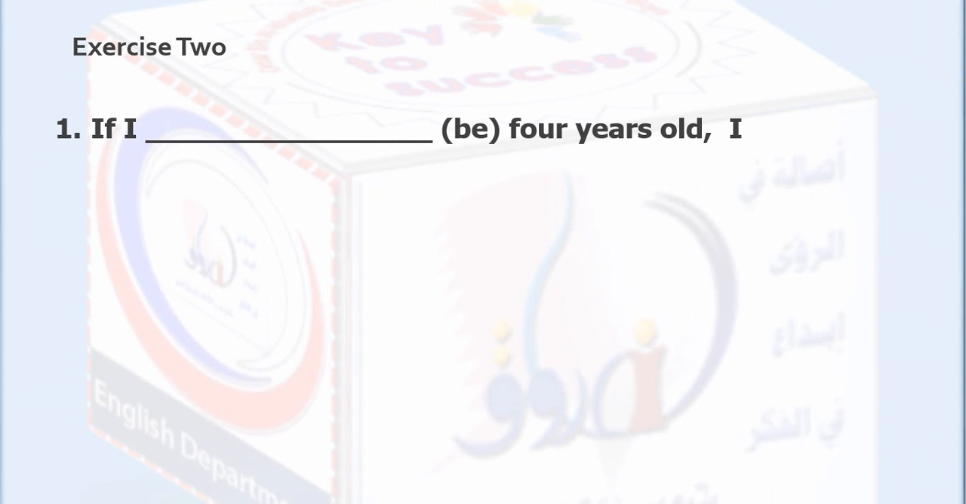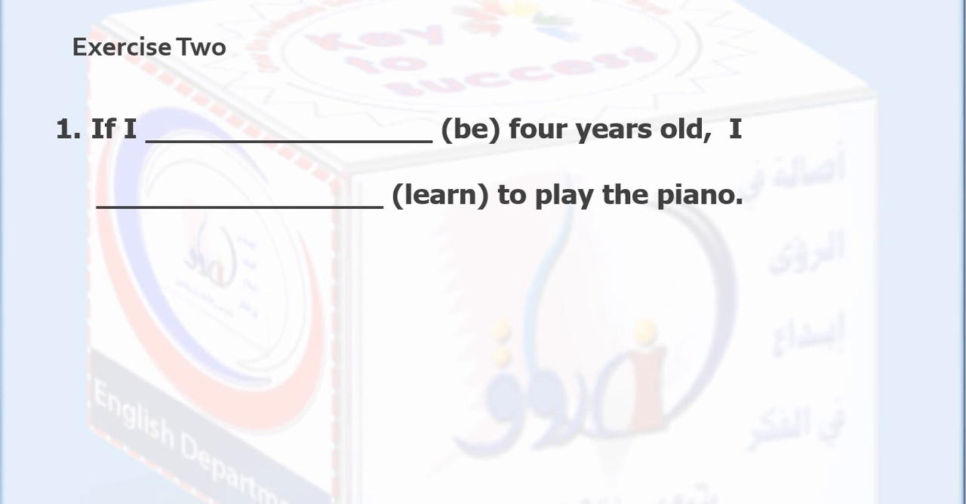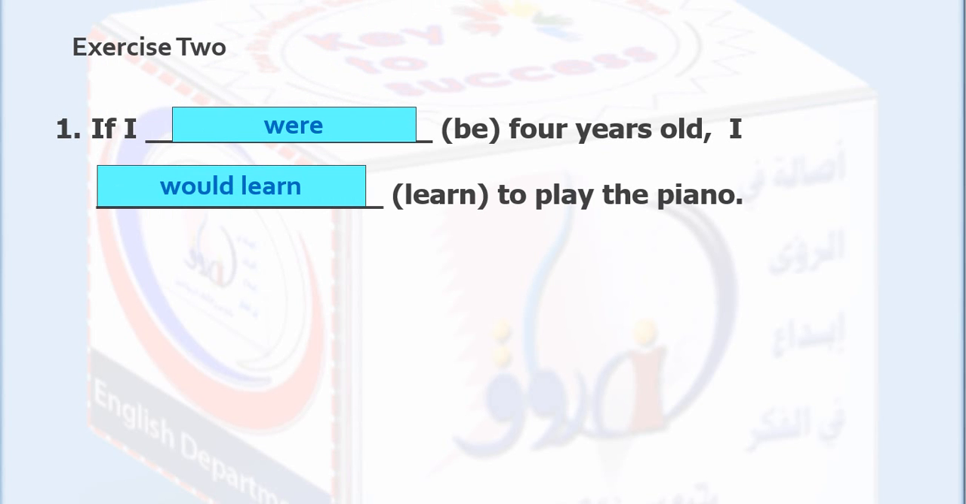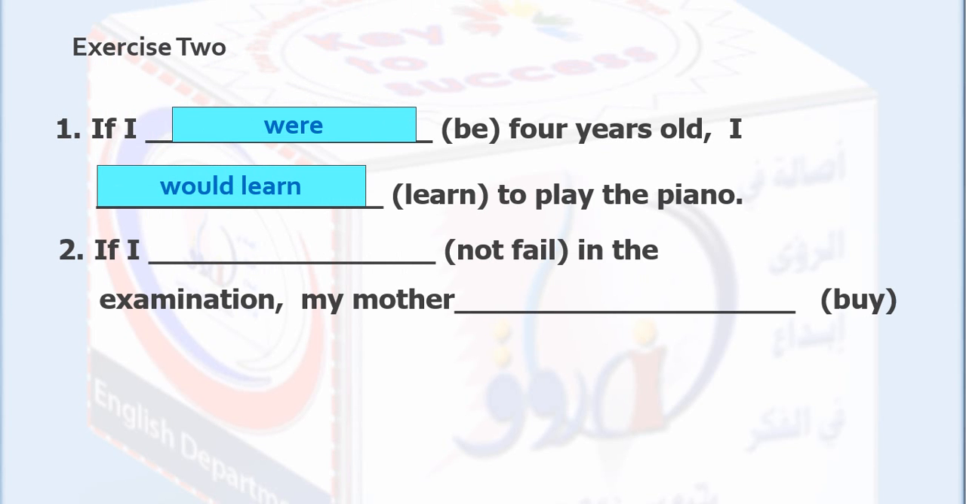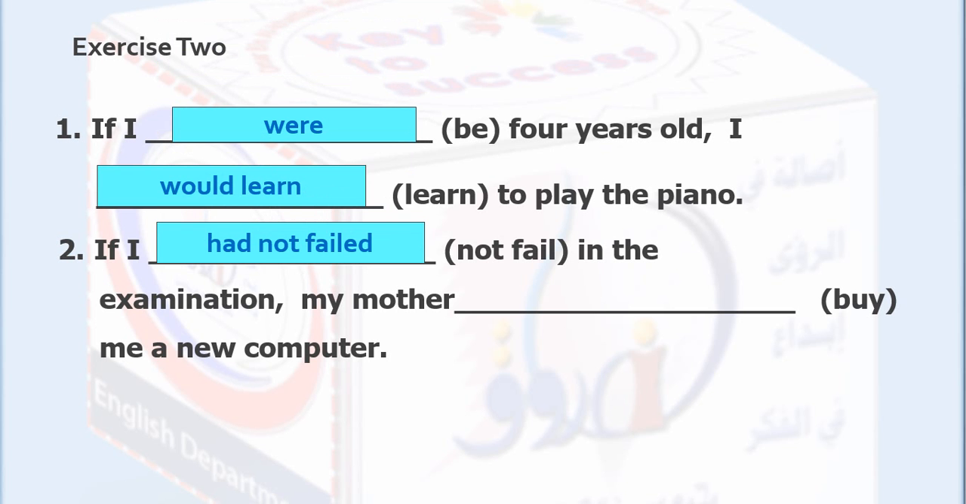That's right. Now let's get to exercise 2. Number 1. If I, verb to be, 4 years old, I learn to play the piano. If I were, excellent, I would learn. That's right. Number 2. If I not fail in the examination, my mother buy me a new computer. Good. If I hadn't failed in the examination, my mother would have bought me a new computer.